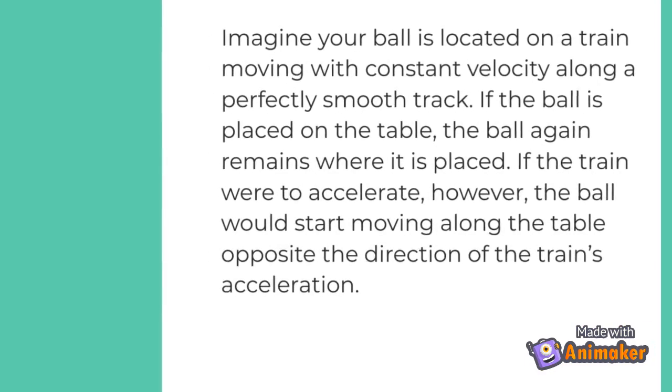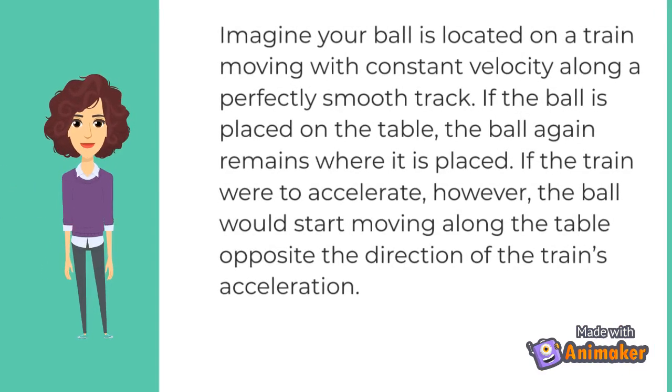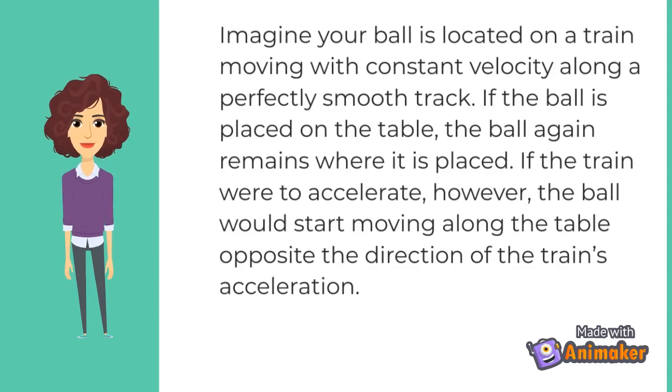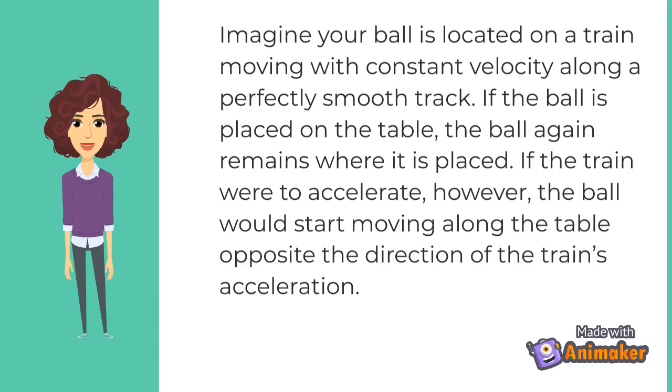Imagine a ball is located on a train moving with constant velocity along a perfectly smooth track. If the ball is placed on the table, the ball again remains where it is placed. If the train were to accelerate, however, the ball would start moving along the table opposite the direction of the train's acceleration.